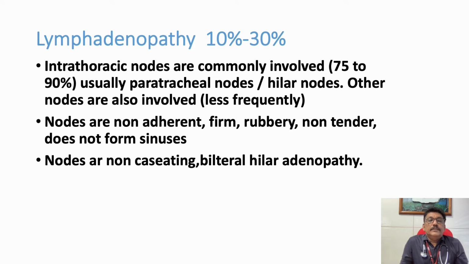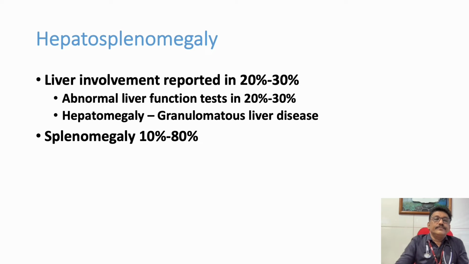Most patients with suspected sarcoidosis have cervical nodes on examination. On chest X-ray, you can get bilateral hilar nodes. Ultrasound shows a lot of intra-abdominal lymph nodes. They are adherent, firm, rubbery, non-tender and do not produce sinuses like tuberculosis. They are non-caseating lymphadenopathy, which is very important. Sarcoidosis is a non-caseating lymphadenopathy, whereas TB is a caseating lymphadenopathy which forms sinuses in the nodes.